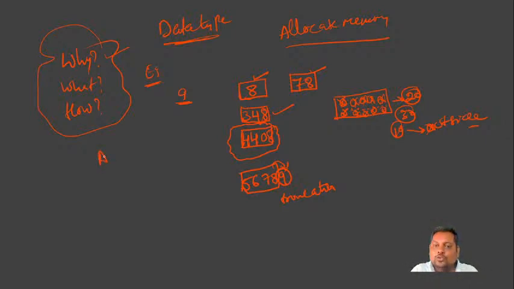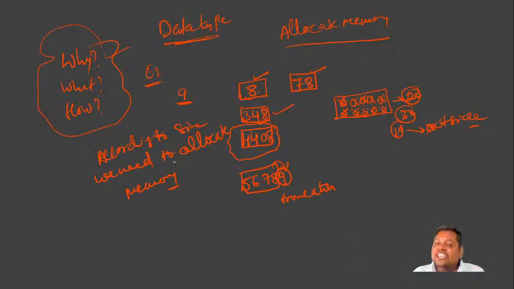Now by seeing this example, we came to know that according to size, we need to allocate memory. According to the size of the data, we need to allocate the memory. Otherwise, the memory will be wasted. If space is there but you allocated only one digit, then space will be wasted. So in case we are not allocating according to size, what will happen?